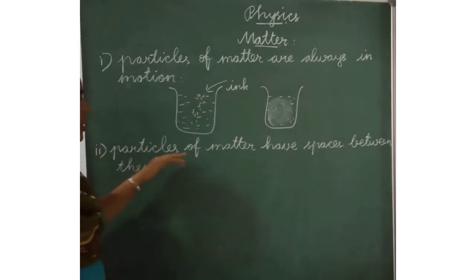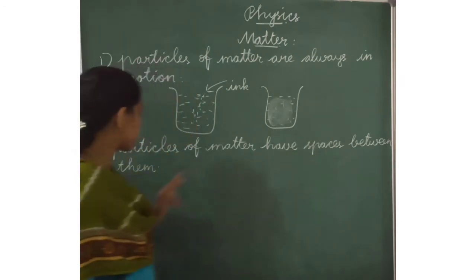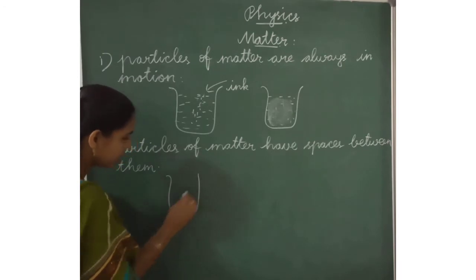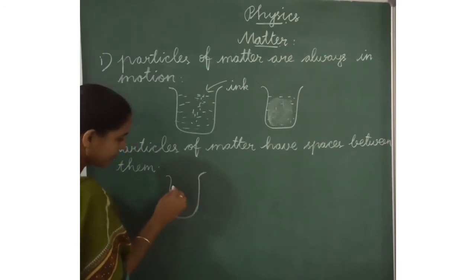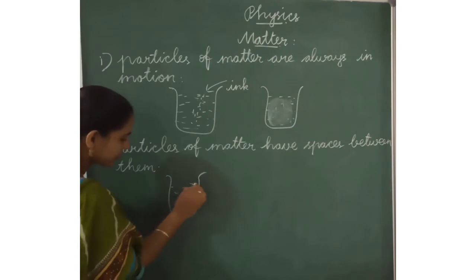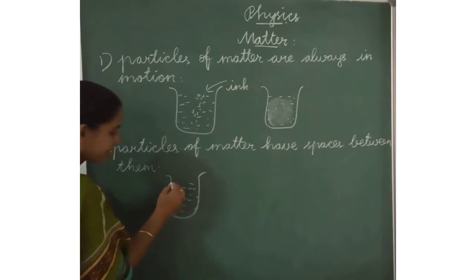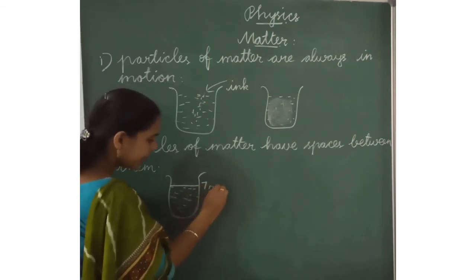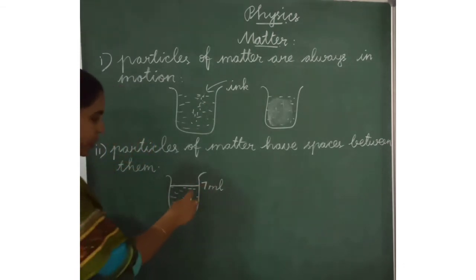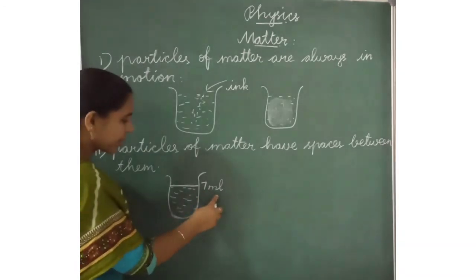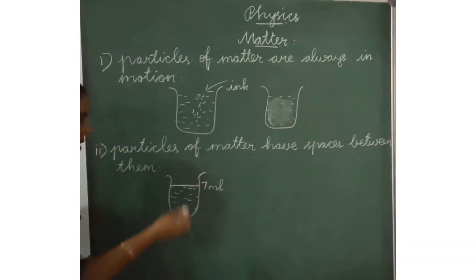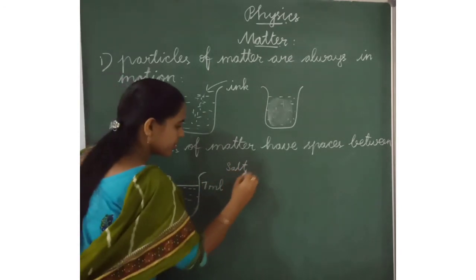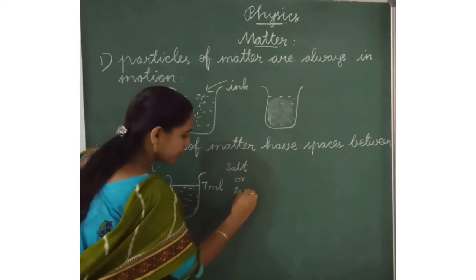The second one is particles of matter have spaces between them. Now we have to take water. For example, this is 7 milliliters of water. The quantity of water is 7 milliliters. Now we have to add 3 spoonfuls of salt or sugar.